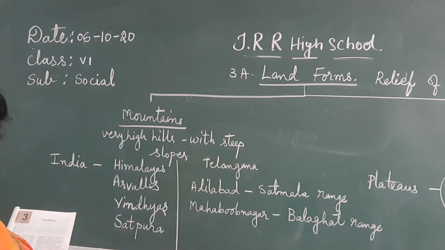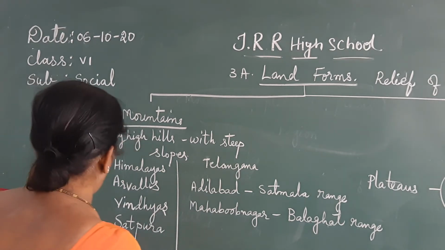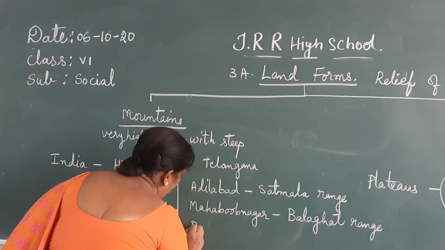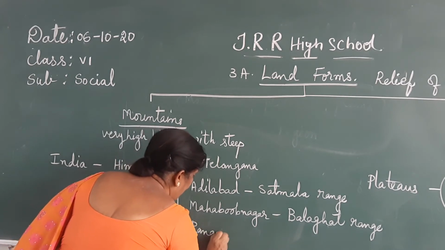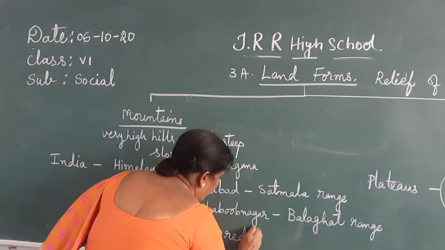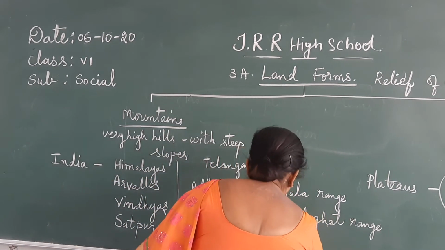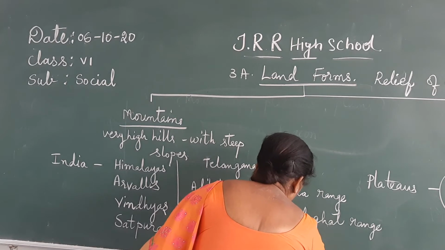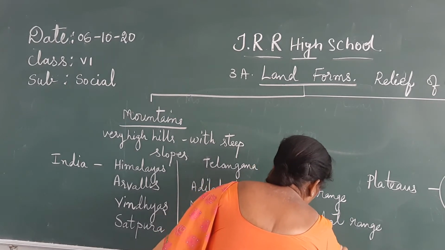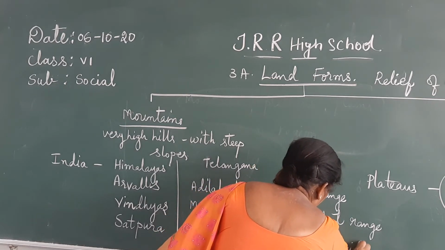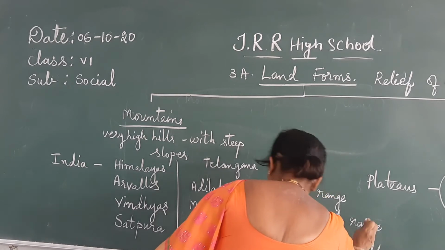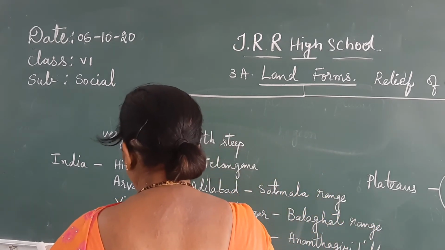Then Anantagiri Hills in Rangareddy. In Rangareddy we have Anantagiri Hills.